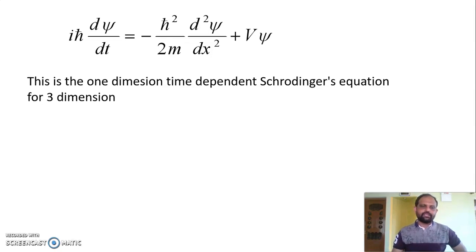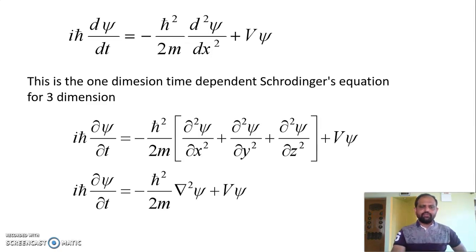We can also express this in terms of three-dimensional space. The particle may be in three-dimensional space. In such cases, we have to take all three space variables. Then the equation reduces to i h cross dou psi divided by dou t, because the wave function depends on all three space variables and also time.